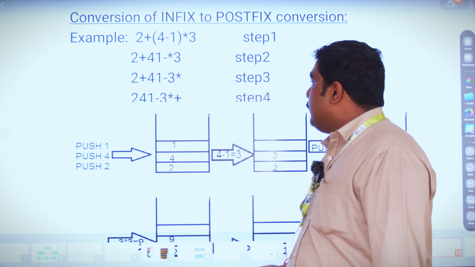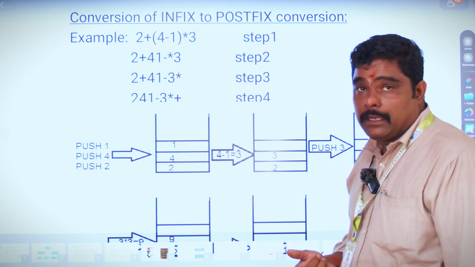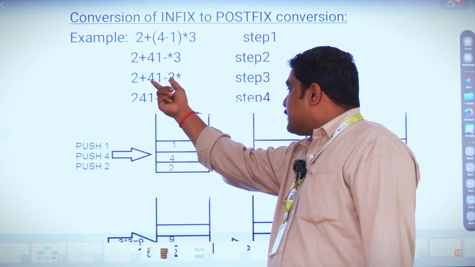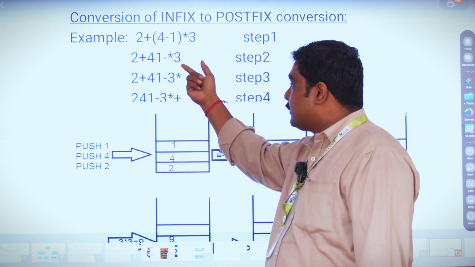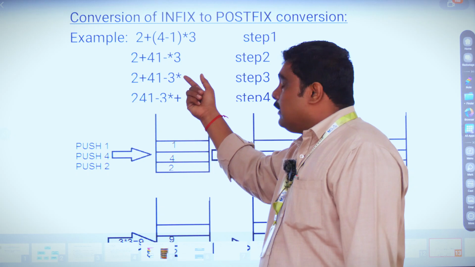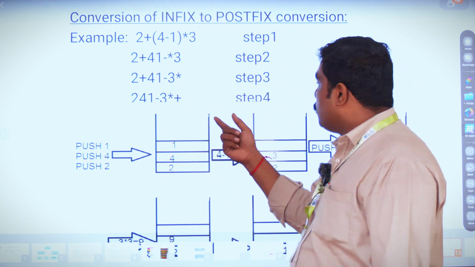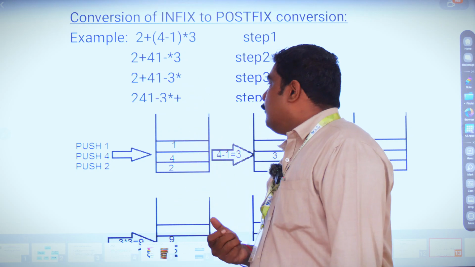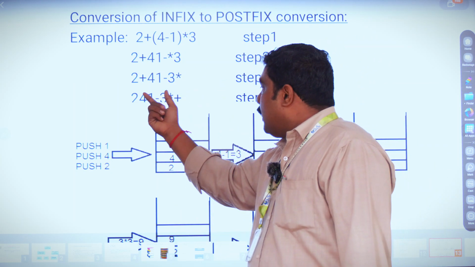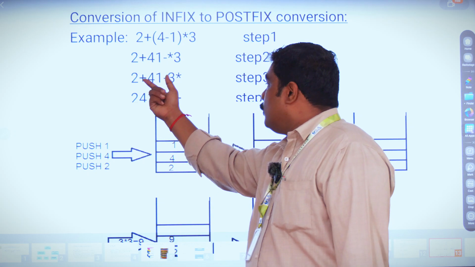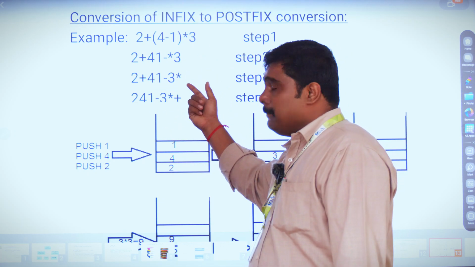Then the second step: we go for the BODMAS rule. First we have a multiplication, and we already performed the bracket operation. Then multiplication into 3 is the next one. Then 3 and the multiplication symbol. And then the next operation I have to perform is 2 plus 4 minus 3 star. Then I have to move the plus symbol to the last place.